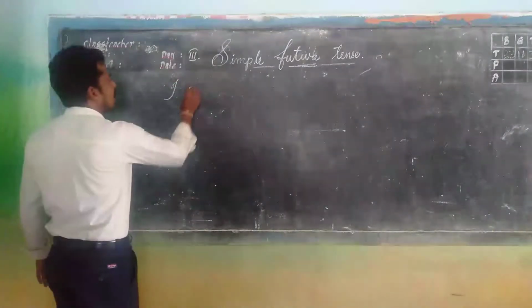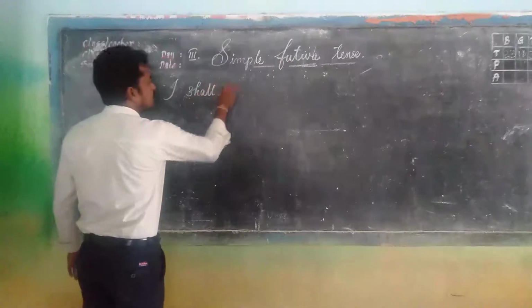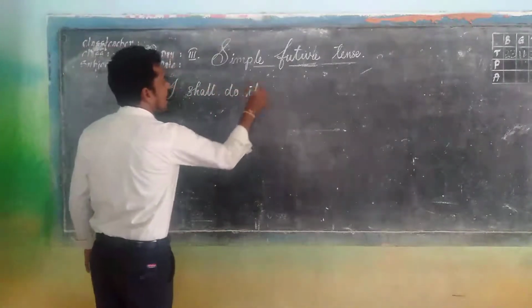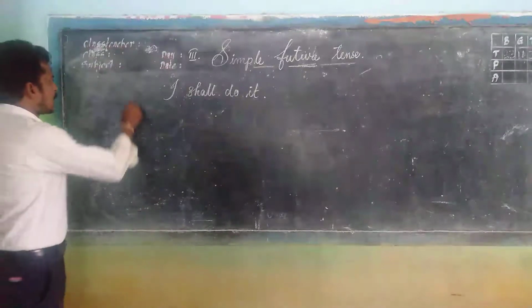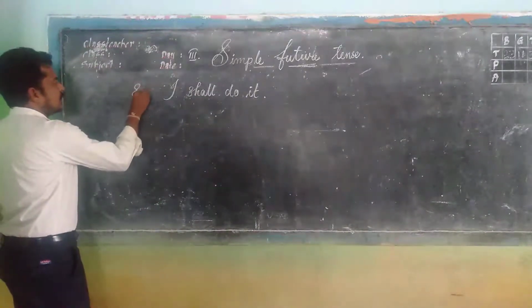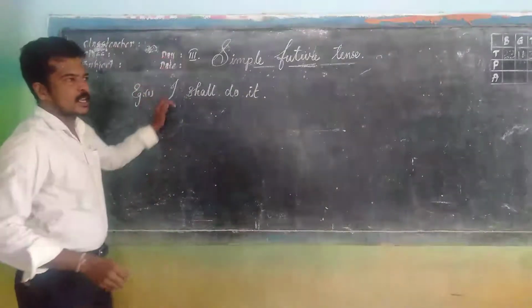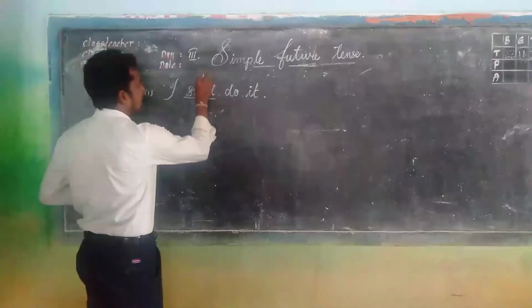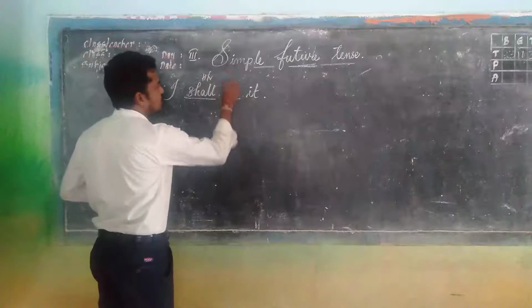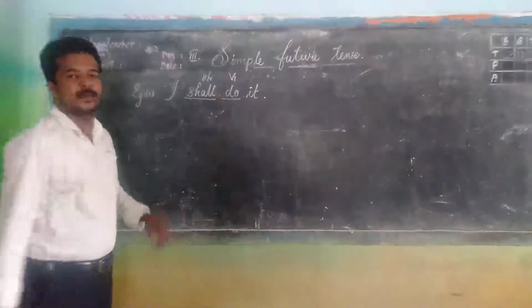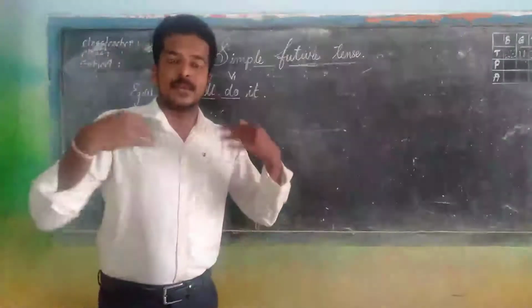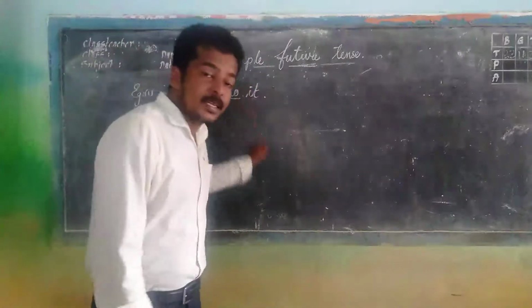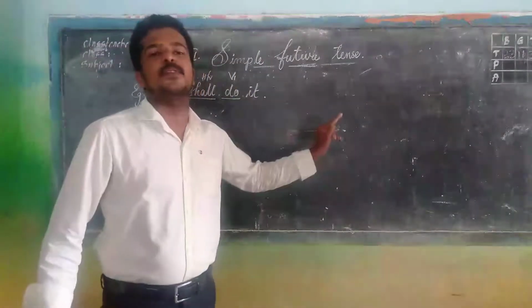See, I shall do it. This sentence is in simple future tense. I is the subject and shall is used as a helping verb followed by do, V1 form of the verb. By seeing the verb form, we could easily understand that this sentence is expressed in simple future tense.